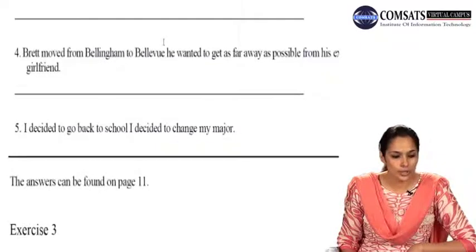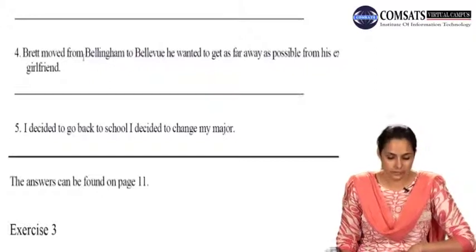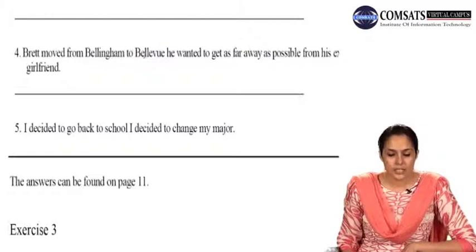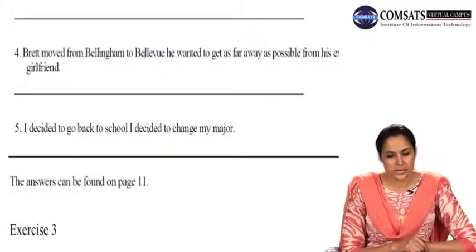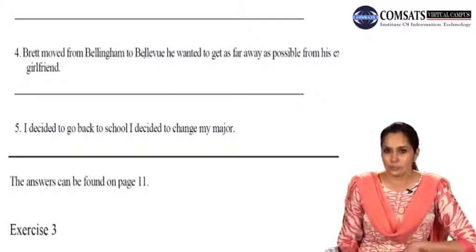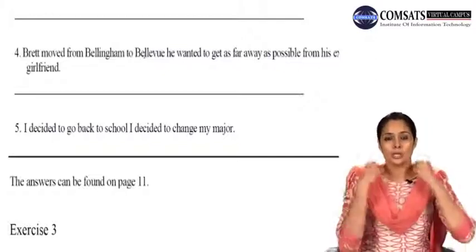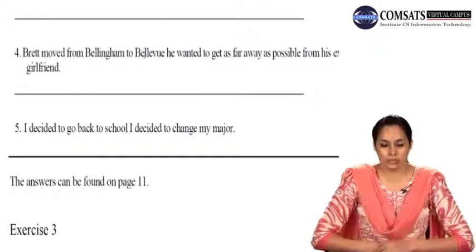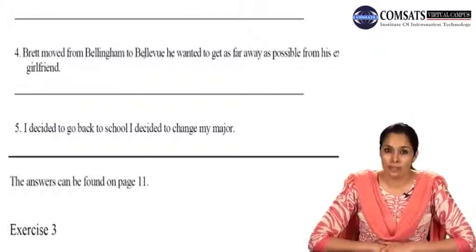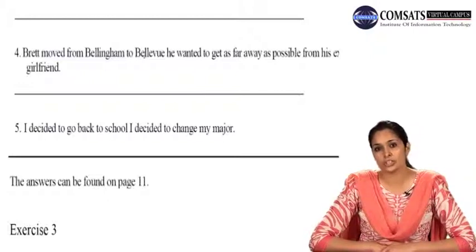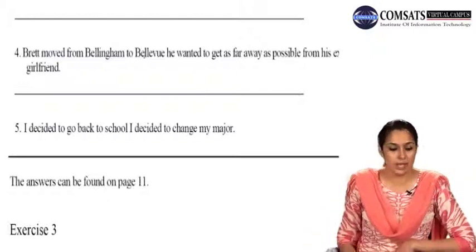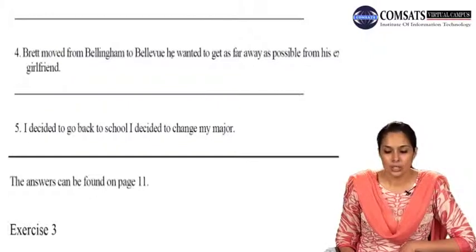Moving on to sentence number 4: Brett moved from Bellingham to Bellevue. He wanted to get as far away as possible from his ex-girlfriend. Now you again see that we have two sentences that are an example of a fused sentence. We don't have a comma, we don't have a full stop, we have no logical connection between these two thoughts, and we are the ones who are to choose the coordinating conjunction and see how to make the logical connection here. Brett moved from Bellingham to Bellevue. He wanted to get as far away as possible from his ex-girlfriend.